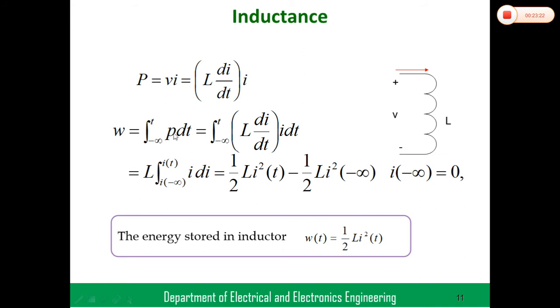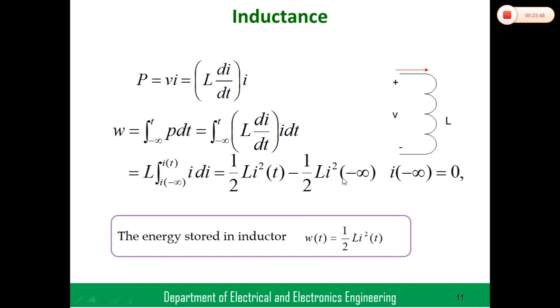Substituting the total formula here, the dt cancels out, then energy is equal to L into the integration of I di, right? If you integrate on both sides, we get I square by 2, so 1 by 2 L into I square.